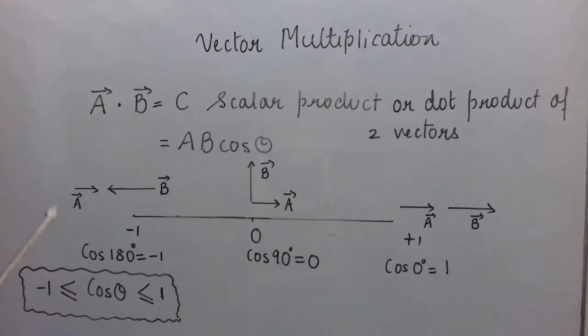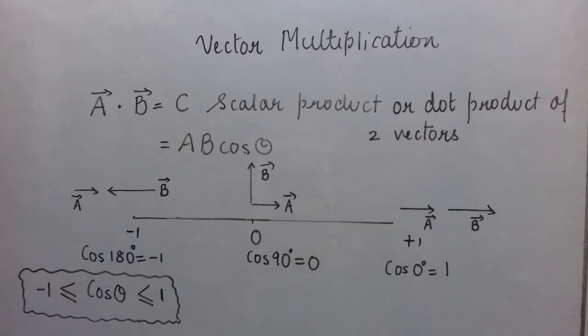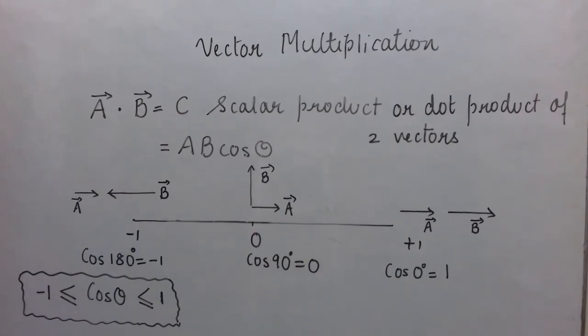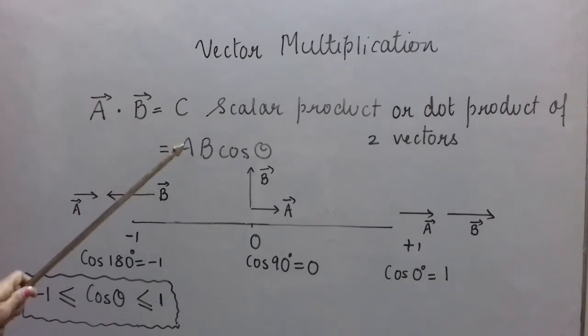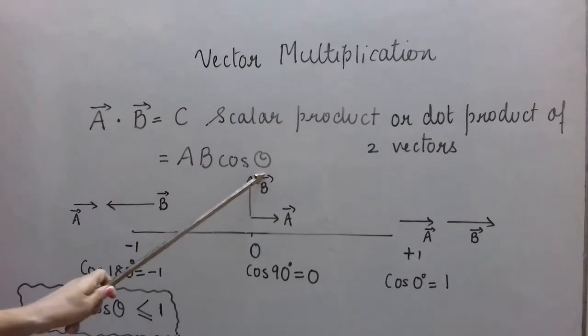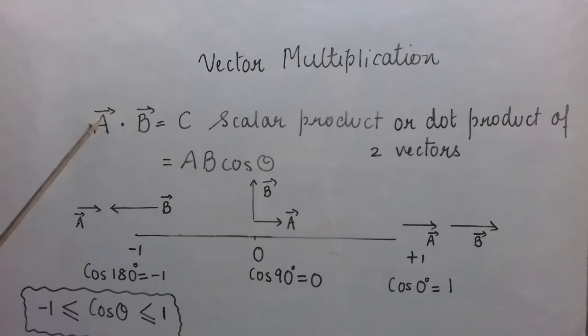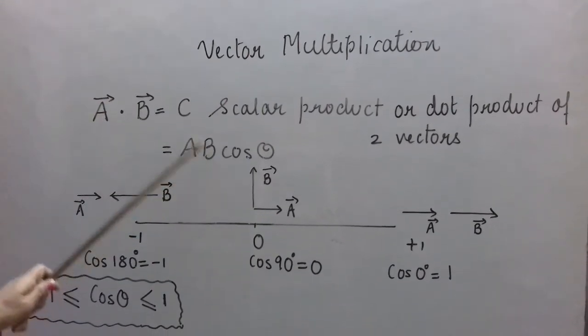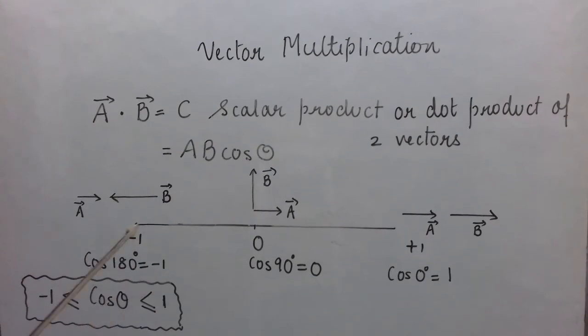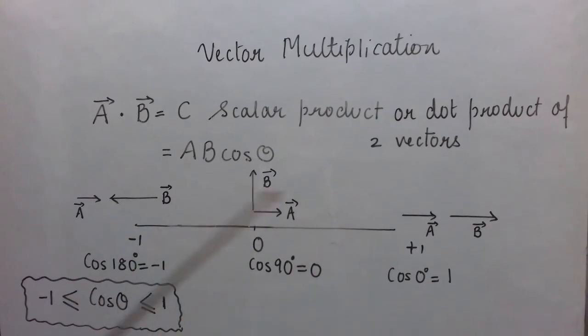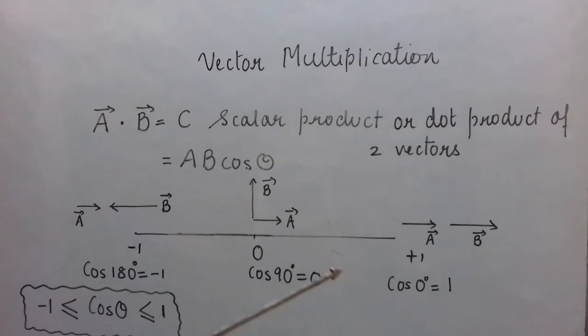Okay, so I hope you have at least now learnt, or you will remember, that the dot product or scalar product of two vectors is a scalar quantity whose magnitude is AB cos theta, where A is the magnitude of vector A, B is the magnitude of vector B, and cos theta lies between minus 1 and plus 1, including these two values.